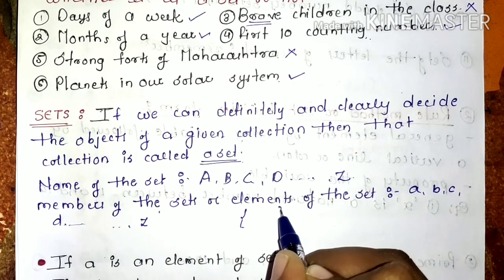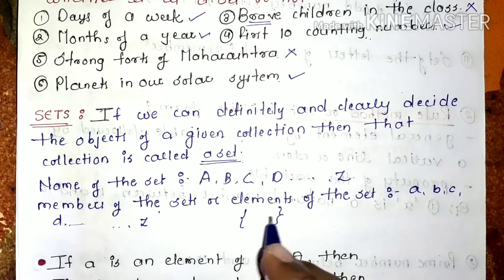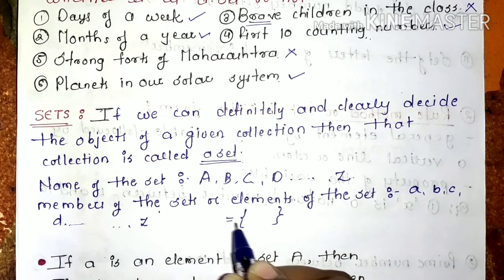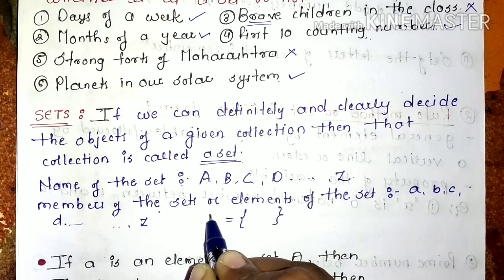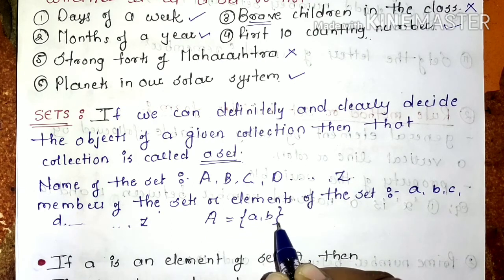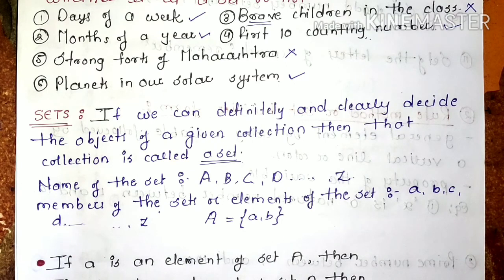We know what is meant by curly bracket. These elements of the set are always enclosed by the curly bracket. Suppose we have this set name as A, and these are the elements of this set A, and this is enclosed by the curly bracket.